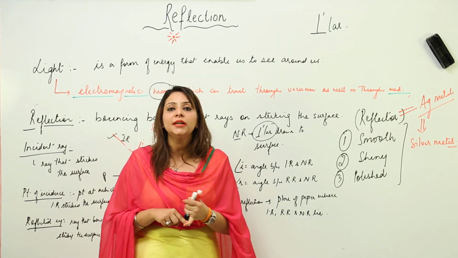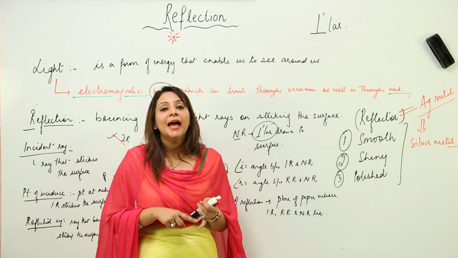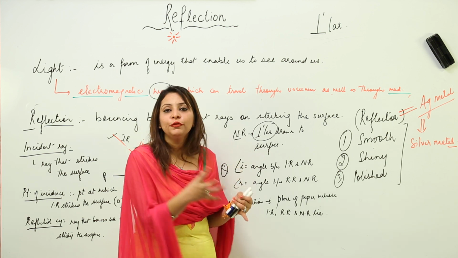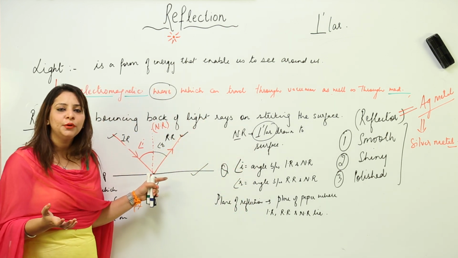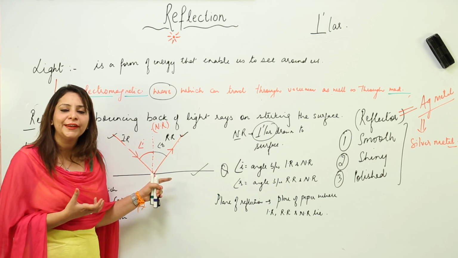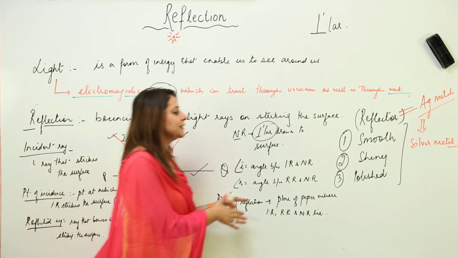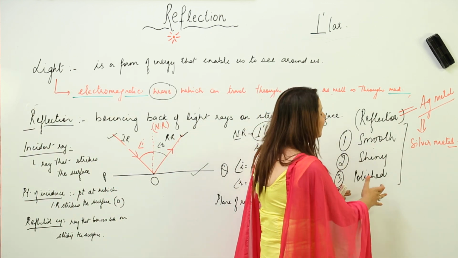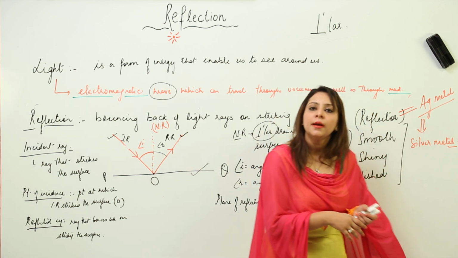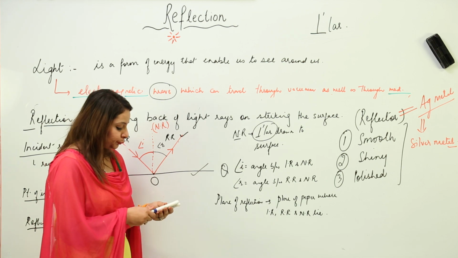That means it will not allow the light to pass through it, not partially, not completely, and all the light which falls on it will completely bounce back. And this is what we are doing in this chapter. We want to see the phenomenon of reflection, that means the bouncing back of light rays. So all this is fulfilled by a substance which possesses these three characteristics. And what is that substance? That is the silver metal. So these are the characteristics of the best reflector.